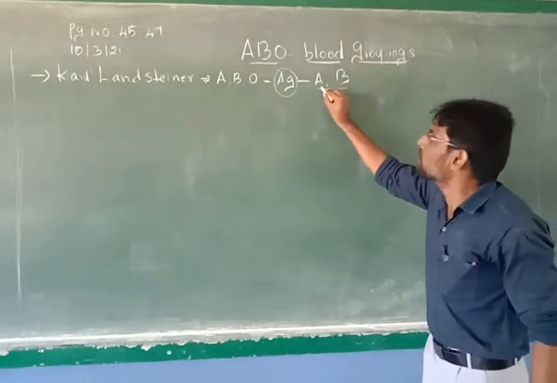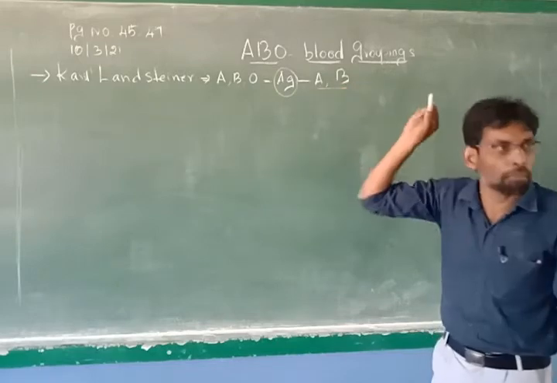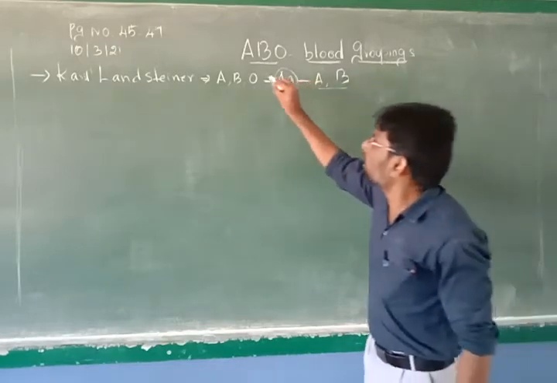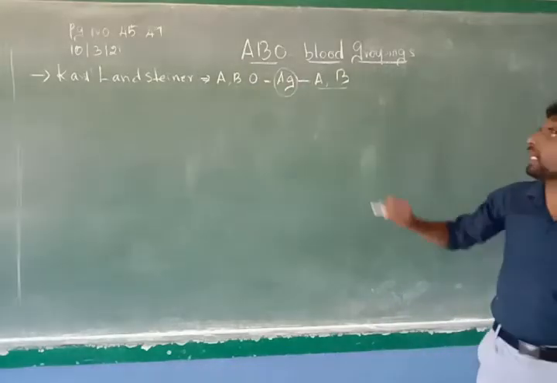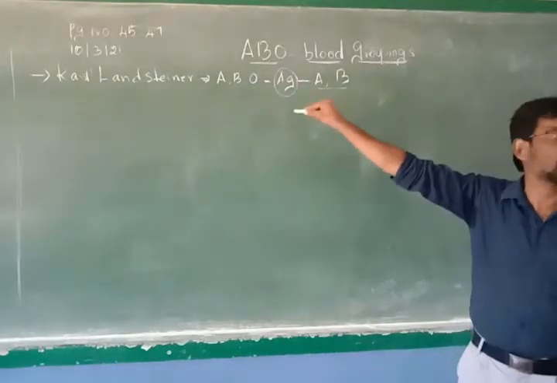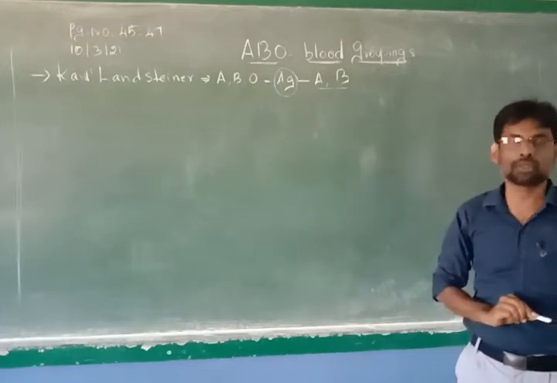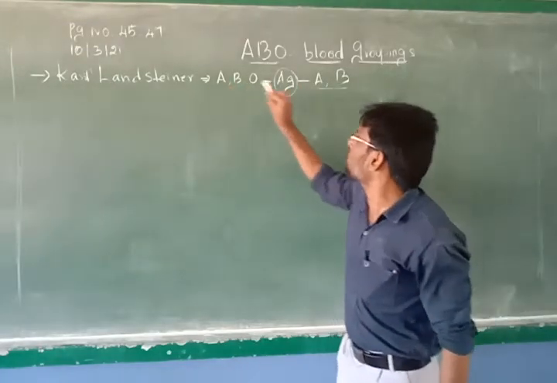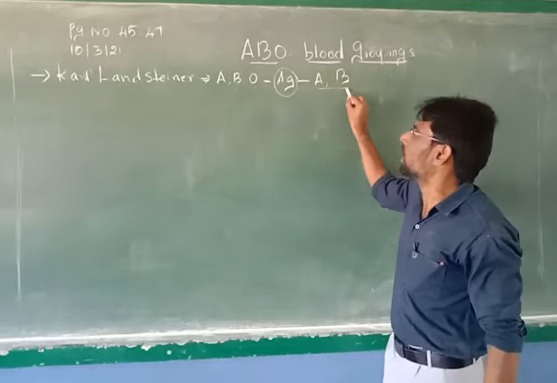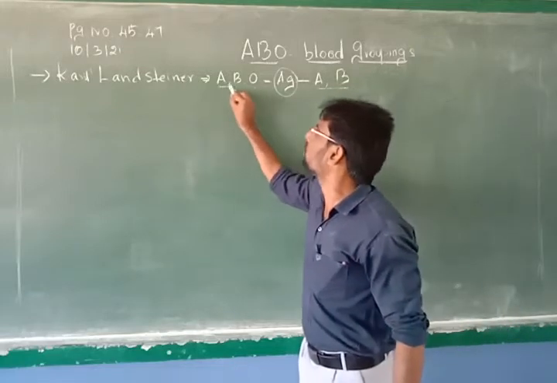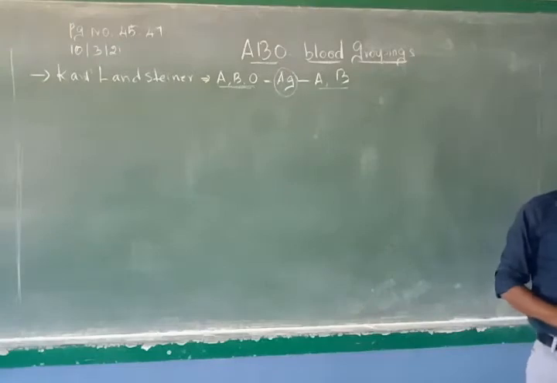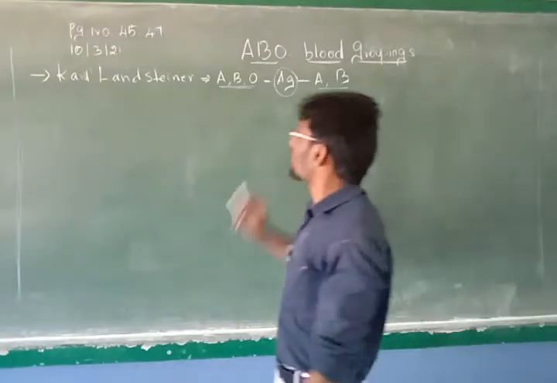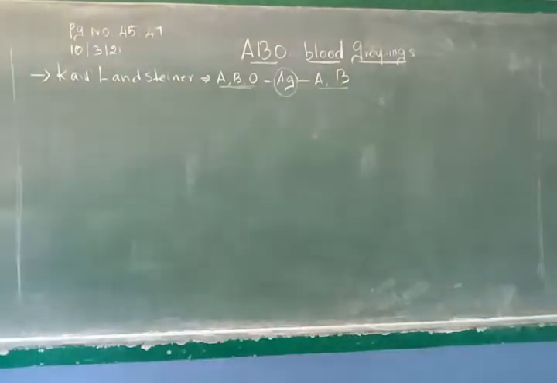If these antigens are present in the human blood, that decides the blood grouping. If the antigen is not there, that too decides the blood grouping. So, Landsteiner, based on these 2 antigens, classified these 3 types of blood groupings. Understand?